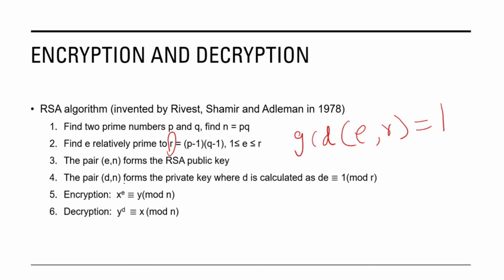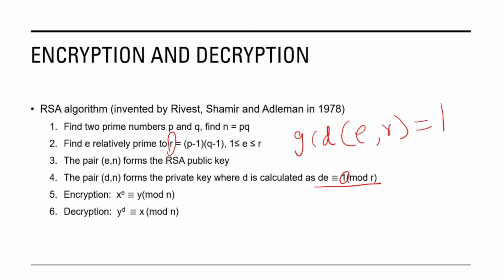D is calculated as DE congruent to 1 mod R. That is, when we divide DE by R, we have to get the remainder as 1. That is how we have to find D. Now, the next step, the most important step is